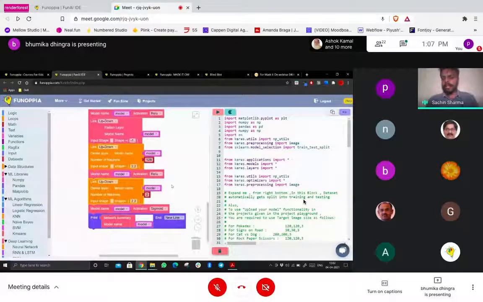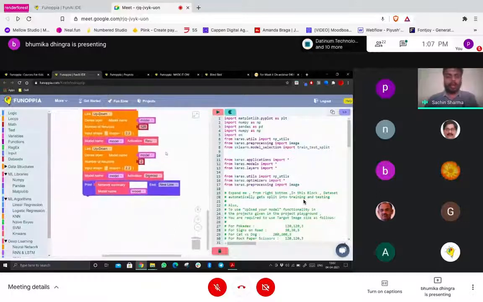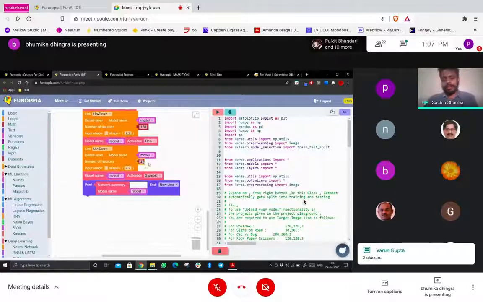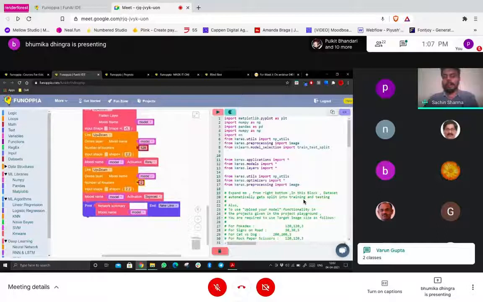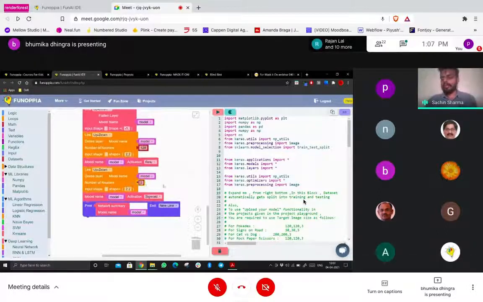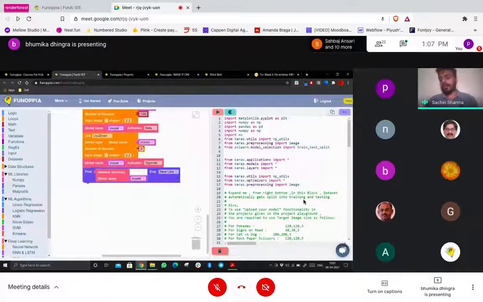Now, after we have created the layers, I want you guys to look at the last layer. Here we have only 2 neurons. Can anyone guess why we have 2 neurons? Two classes, right? Because it is a binary classifier and we have only 2 classes, whether a mask is there or not. That's why we enter 2 neurons in the last layer, which is the same as the number of classes. And at the last layer, we have to use sigmoid as our activation function, because it's basically used in cases of binary classification.